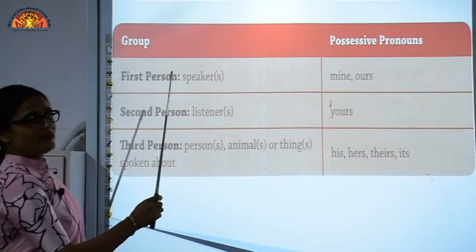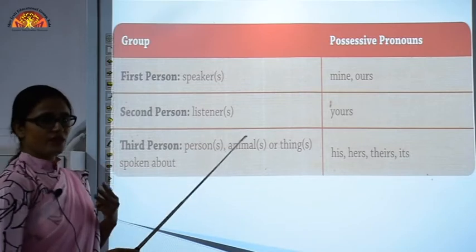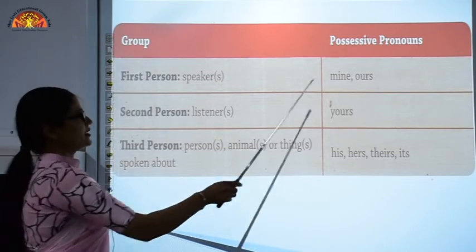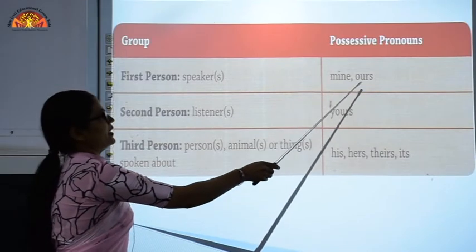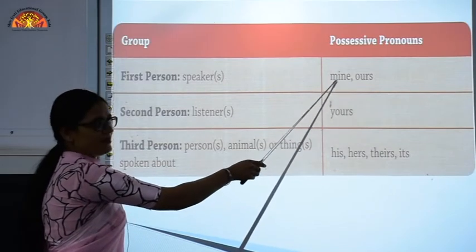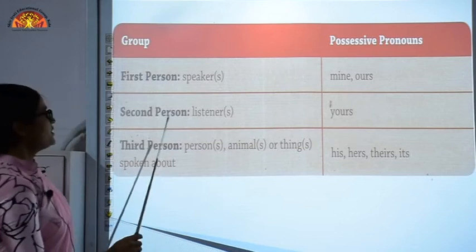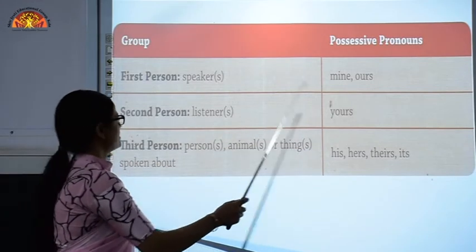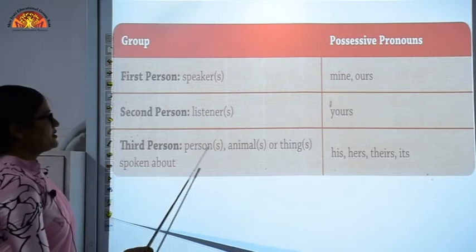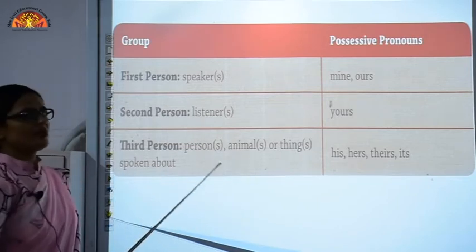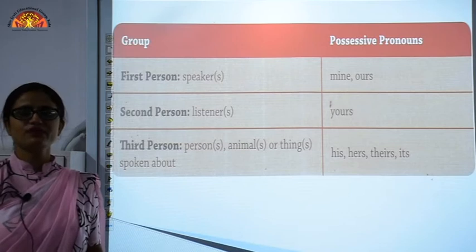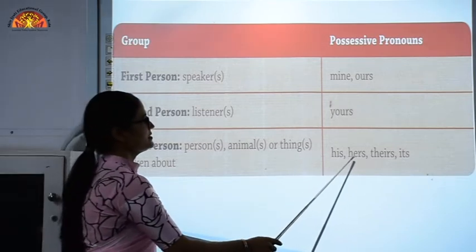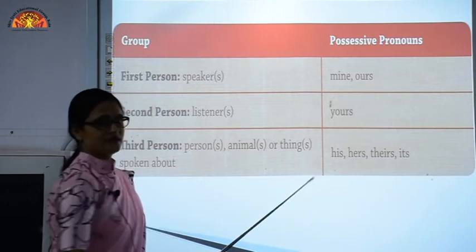Now again, they are categorized into three forms. First person, the speaker, the one who speaks. Here the pronouns which we can use are mine and ours. Second person is the listener, the one who is listening, that is obviously yours. Third person, the animal or thing spoken about. Again, it is the subject about which we are talking. So it is her, his, their and its.